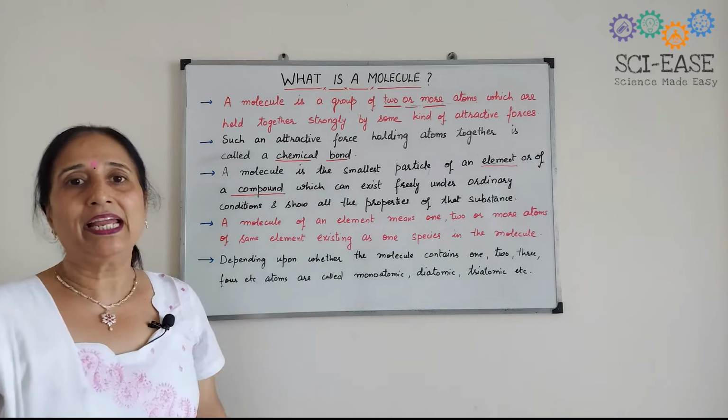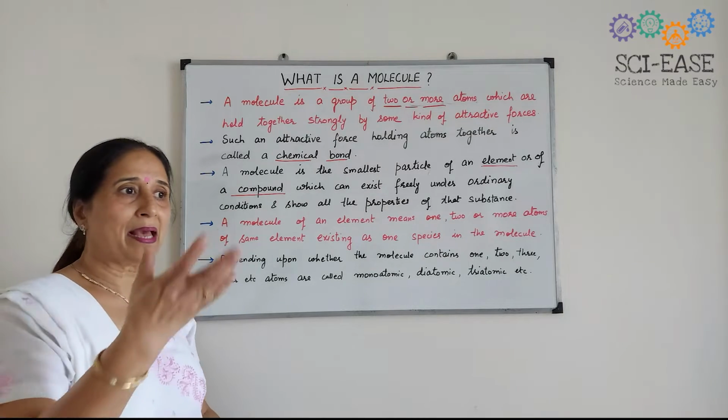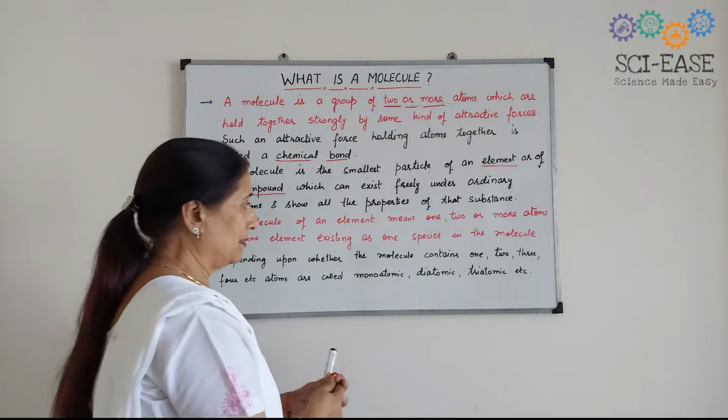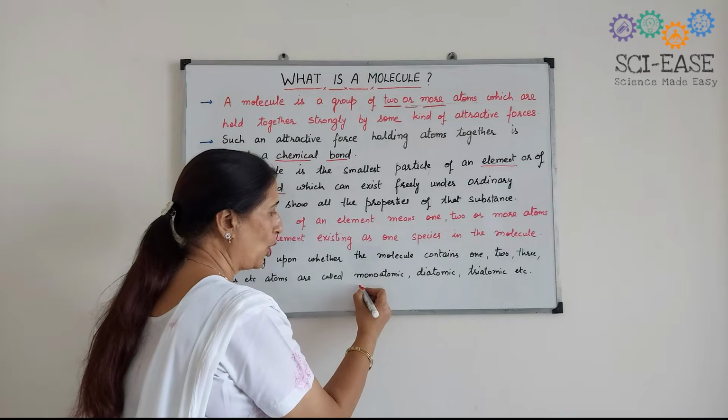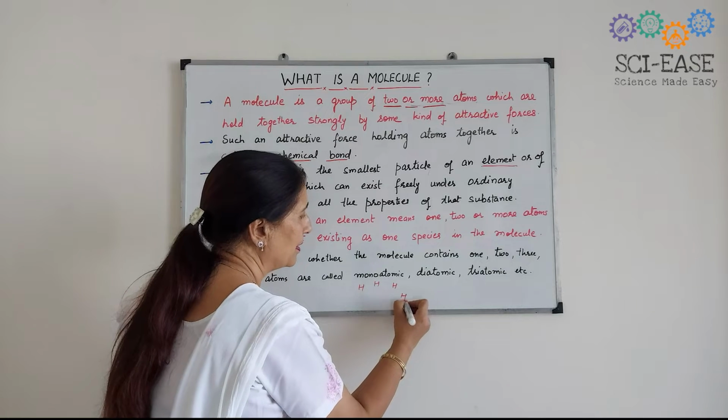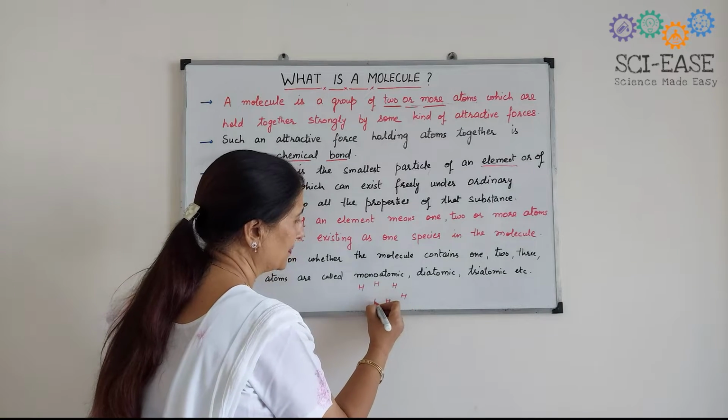Now here I will take an example. You know that hydrogen is the smallest atom. Here there are many hydrogen atoms.